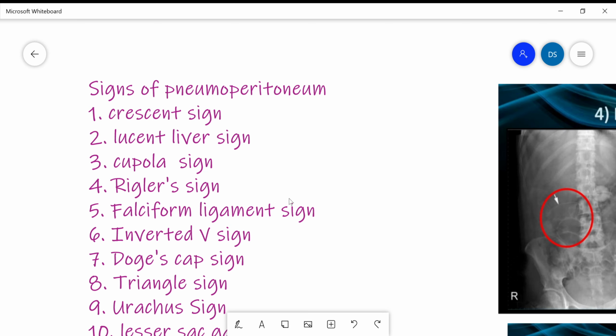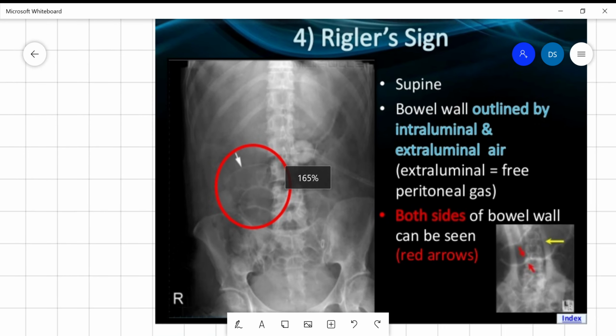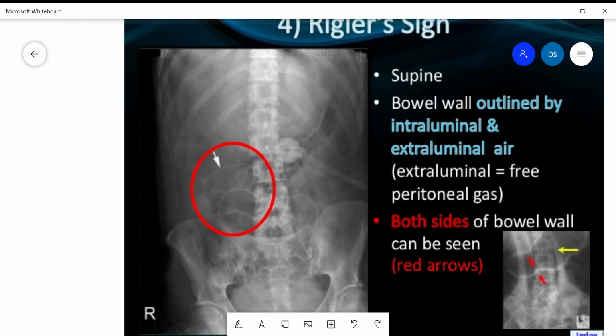Then what is Rigler sign? Here I have an example to show you the Rigler sign. In Rigler sign, because it's normally seen on supine radiographs, bowel wall is outlined by both intraluminal and extraluminal air. So therefore, both sides of the bowel wall can be seen as shown here in this image. You can see both sides of the bowel wall is seen because of the presence of air. Right? So this is known as Rigler sign.